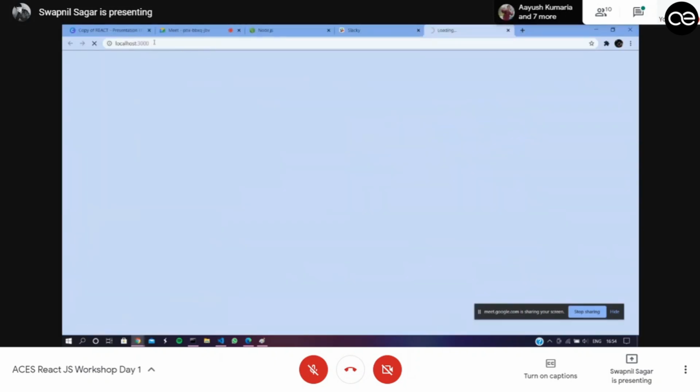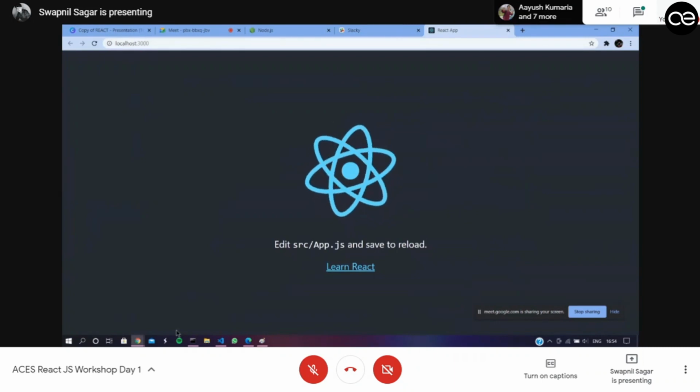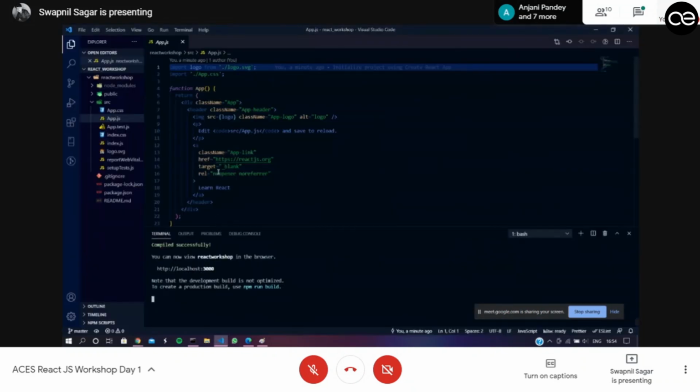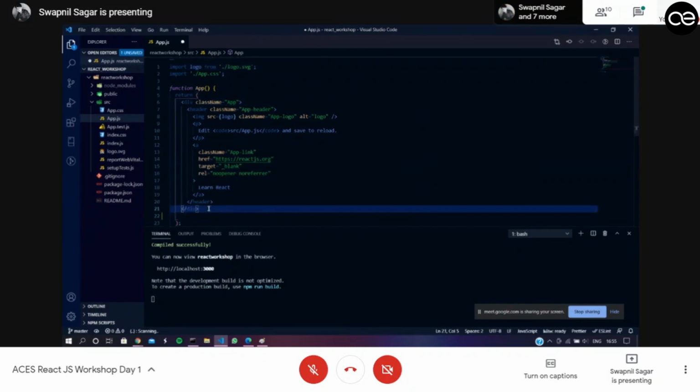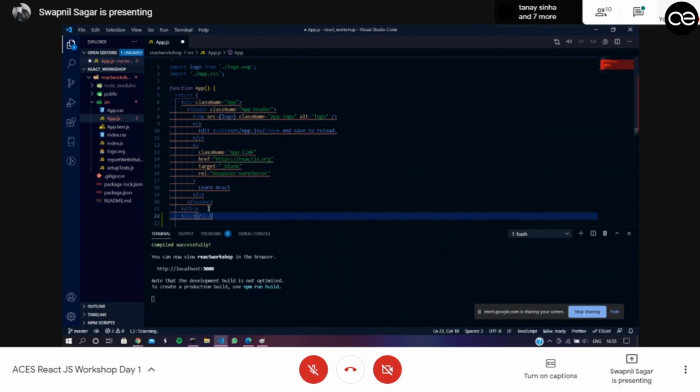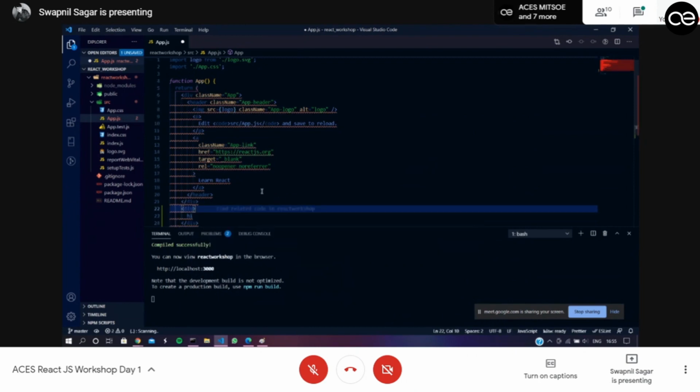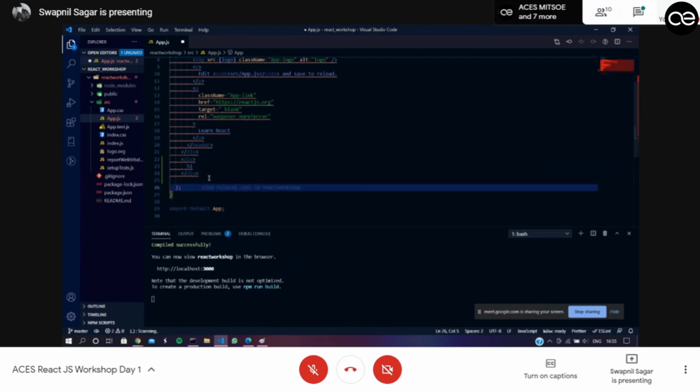You can see it is using localhost port number 3000, and this is a boilerplate React application. So anything you write here will be reflected over here. One more thing: there is one drawback of React. You cannot use multiple tags or multiple fragments in React. So suppose I use another div tag over here and I'm just going to say hi. It will throw an error because React only supports one tag.